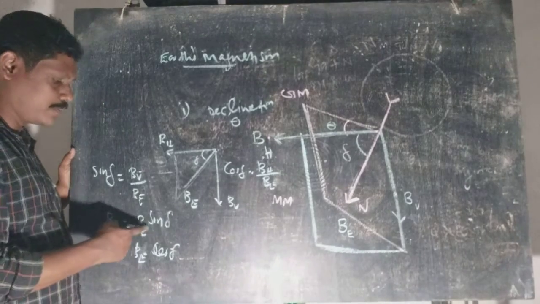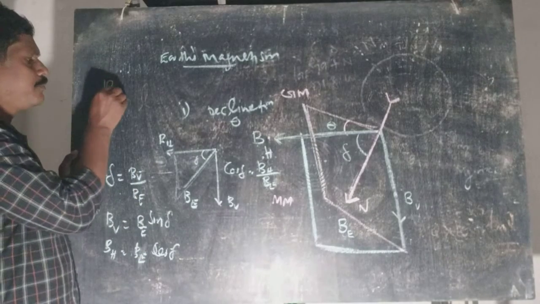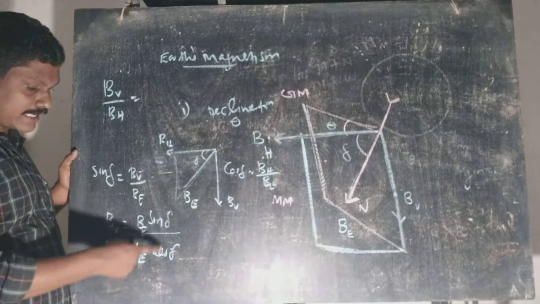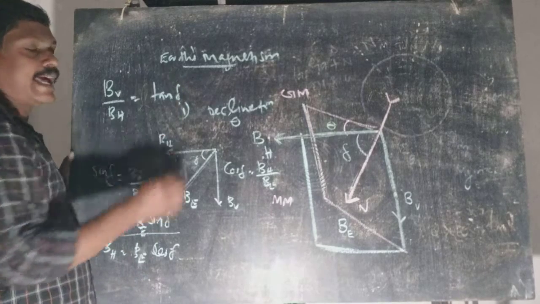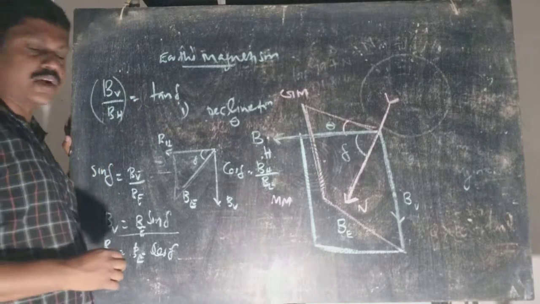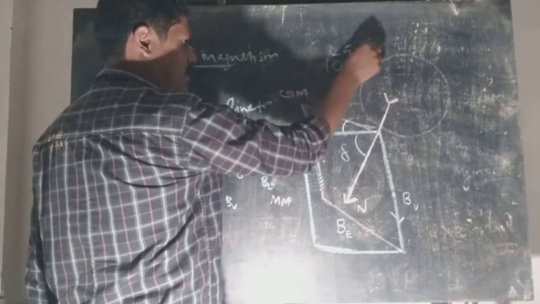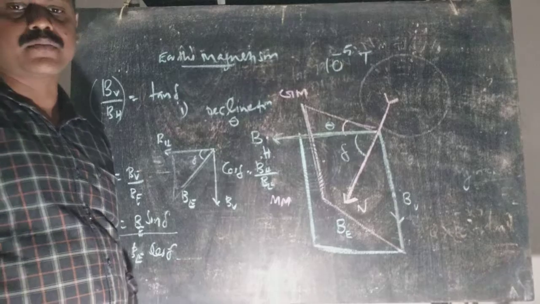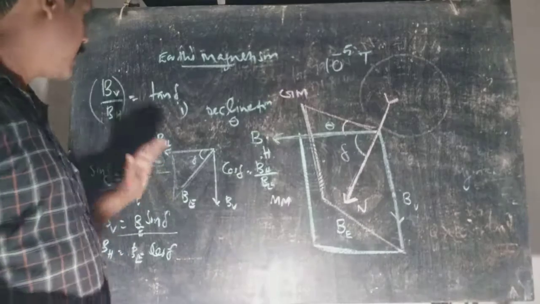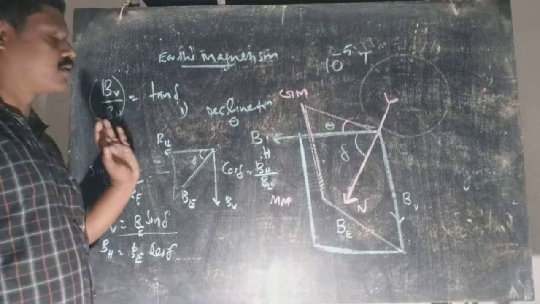So B vertical equals BE sine delta, B horizontal equals BE cos delta, and when we find B vertical by B horizontal, BE cancels, sine delta by cos delta is tan delta. So the tangent of the angle of dip is given by the BV by BH ratio. And you know Earth's magnetic field is of the order of 10 raised to minus 5 Tesla. So we have the relation between vertical component and horizontal component as BV by BH equals tan delta.